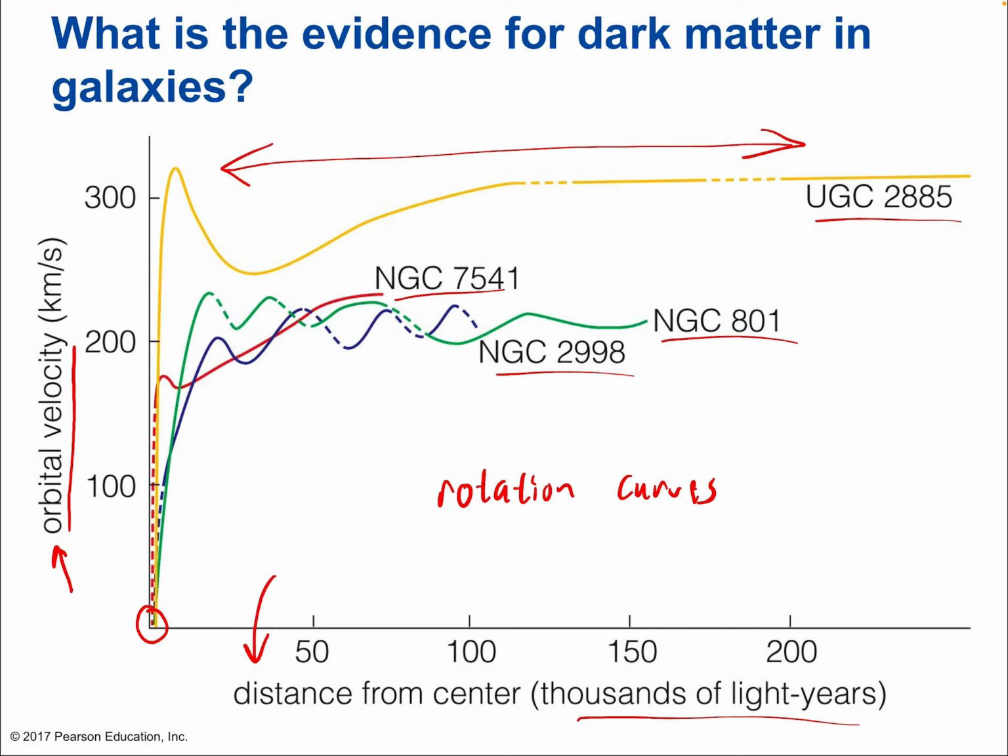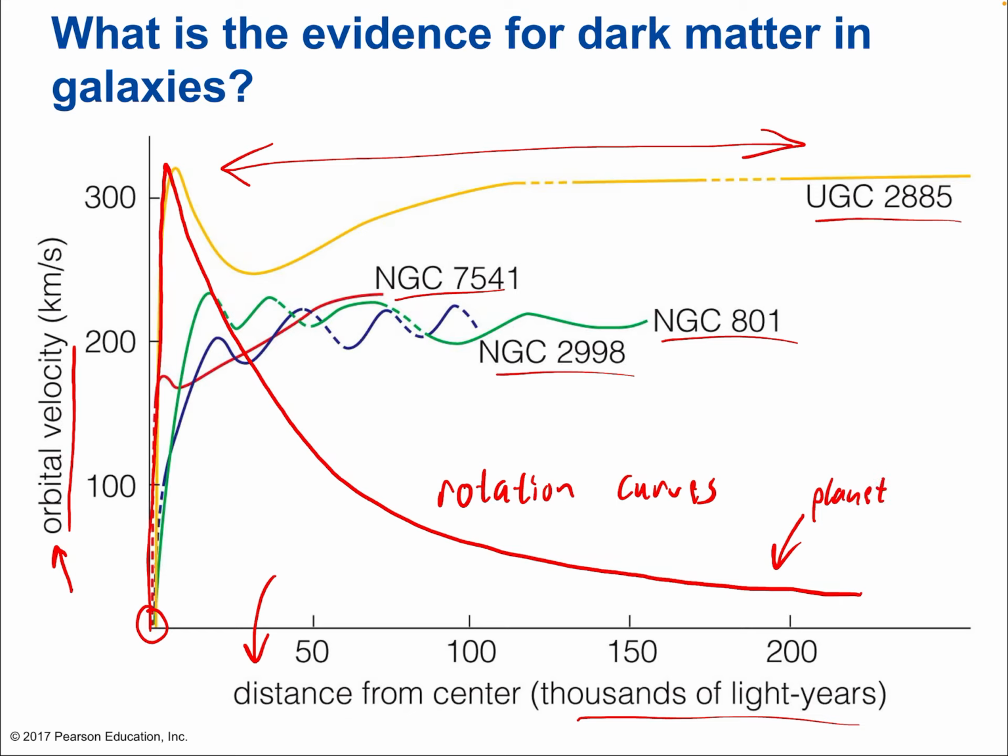So essentially what it would look like is we'd have a big peak initially, and then it would fall off like this. Okay, so this would be the rotation curve for a solar system, so planets in a solar system like ours. And that is exactly what universal gravity, Kepler's laws tell us we should see. We should absolutely expect as we move away from the center of mass, we get slower velocities just due to balancing of forces and an understanding of gravity.